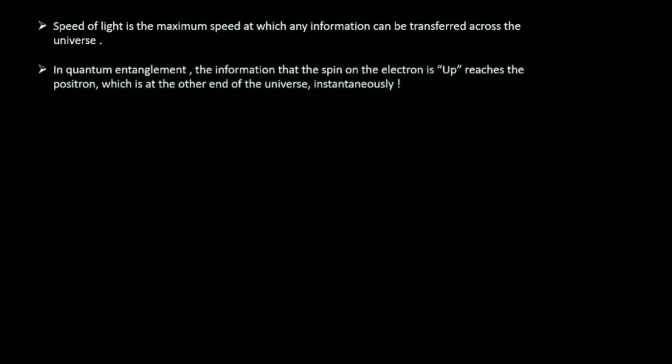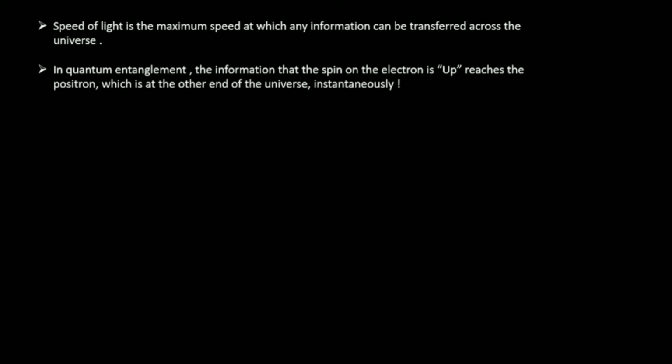This means you cannot transfer any information faster than the speed of light. But in our example of quantum entanglement, the information regarding the electron's spin reaches the positron instantaneously.